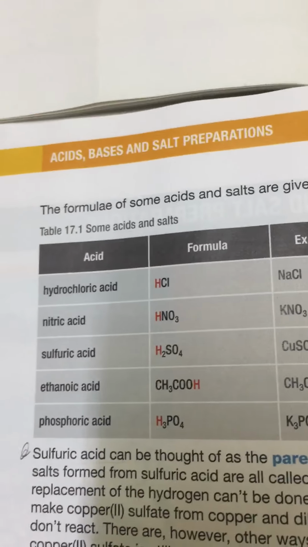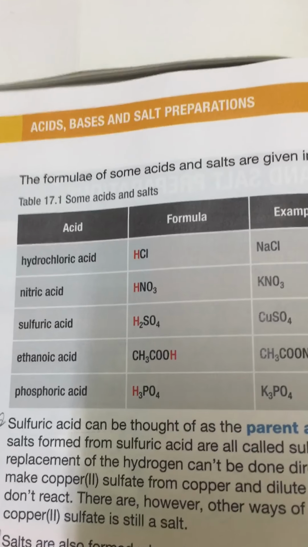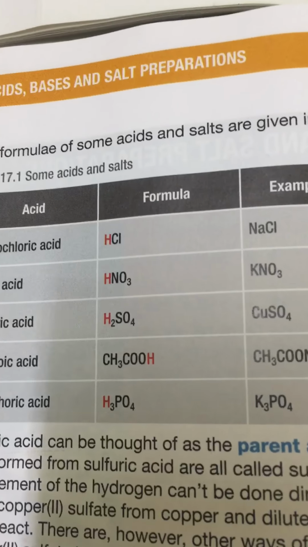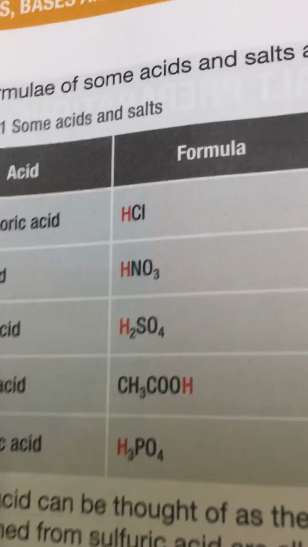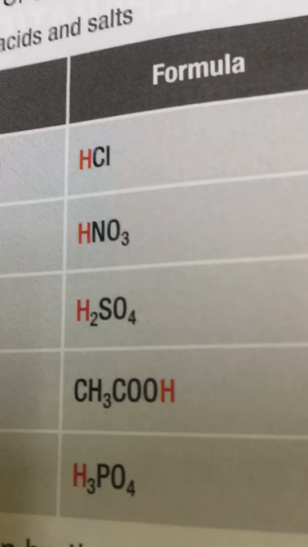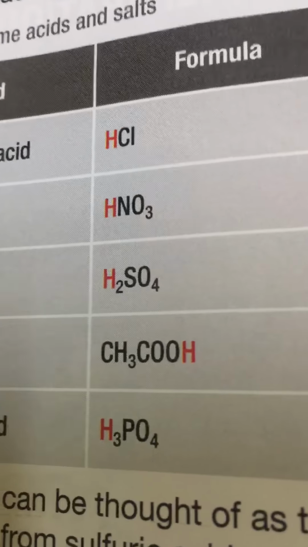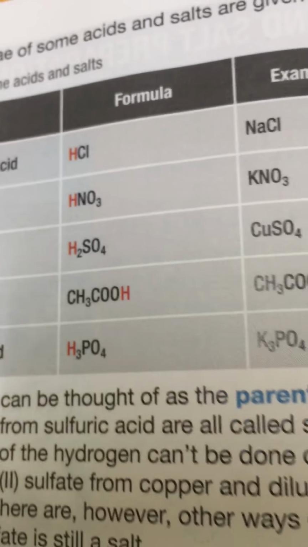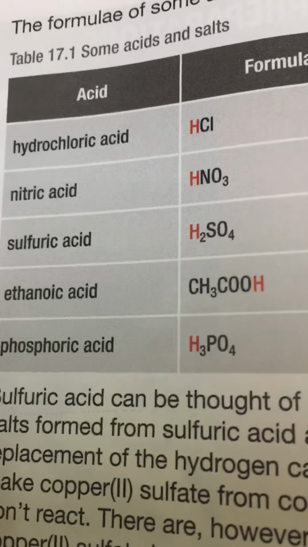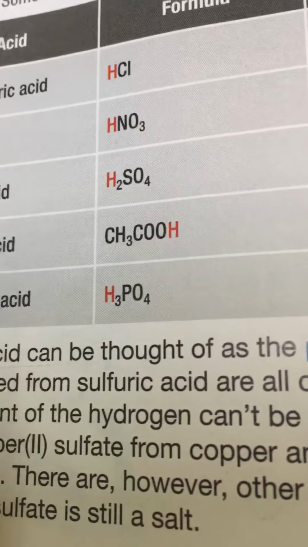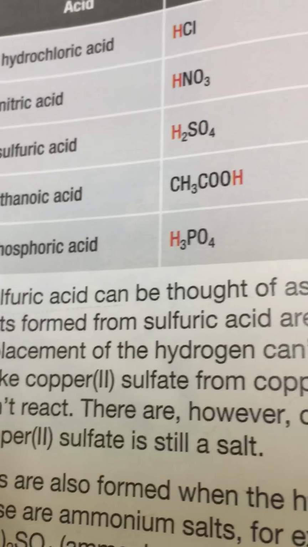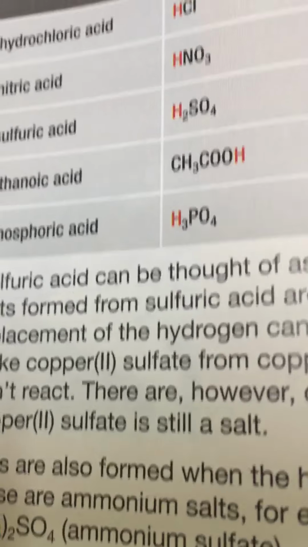And I also said to you, all the acids contain hydrogen ions. They start with H in the formula. The first is hydrochloric acid, nitric acid, sulfuric acid, as you see here. And this is an organic acid, ethanoic acid, and phosphoric acid.